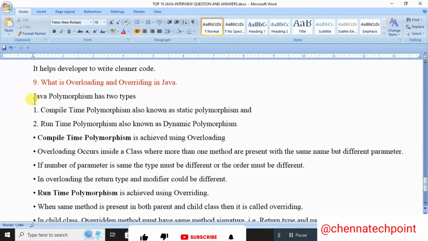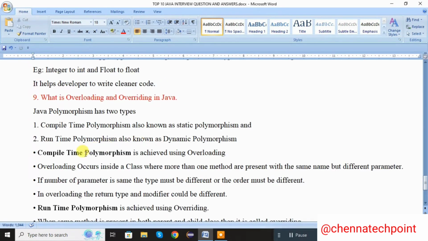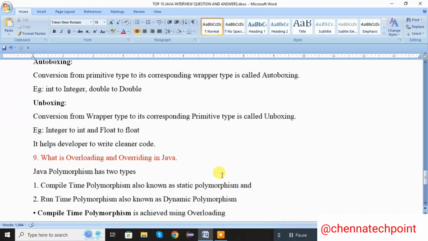Next question. What is overloading and overriding in Java? Java polymorphism has two types. Compile time polymorphism, also known as static polymorphism, and runtime polymorphism, also known as dynamic polymorphism. The compile time polymorphism is achieved using overloading.